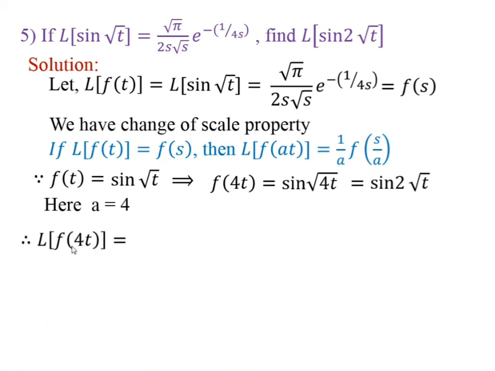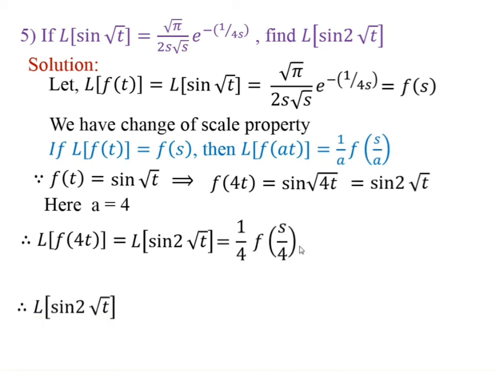Therefore, here we get Laplace of f of 4t, where f of 4t is sine of 2 into root t. Means we get Laplace of sine 2 root t is equal to 1 upon 4 into f of s upon 4. Therefore, Laplace of sine 2 into square root of t is equal to 1 by 4 into, in this equation put s is equal to s upon 4.